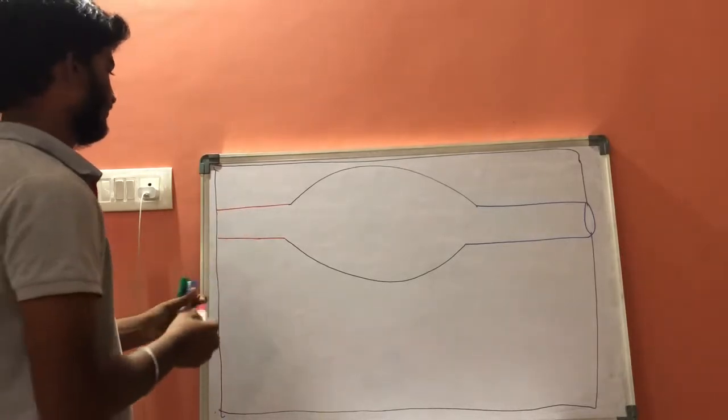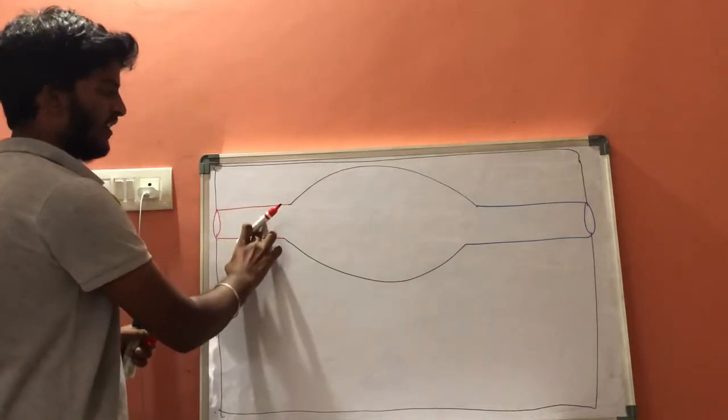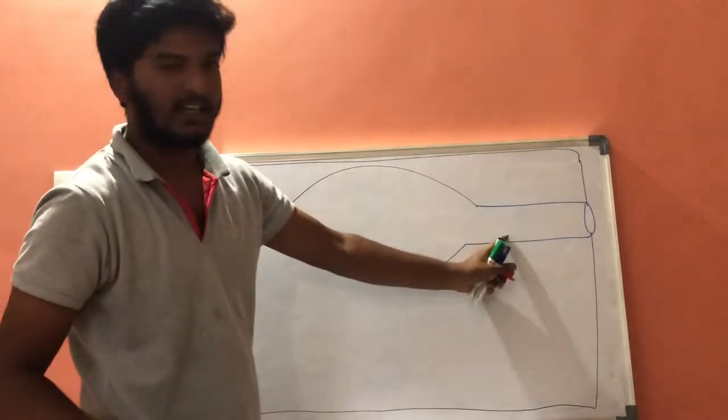These are the arteries, these are the capillaries and these are the venules.